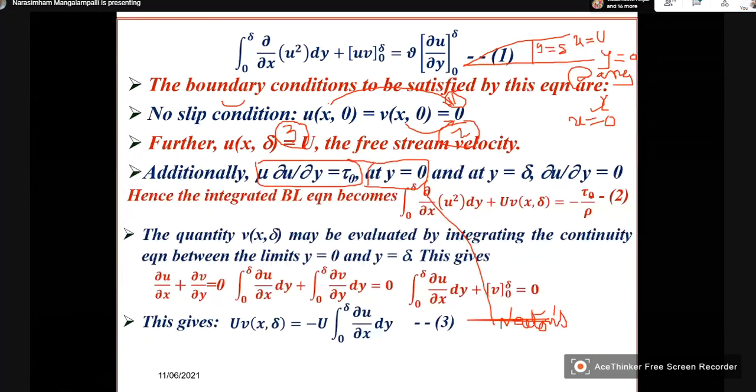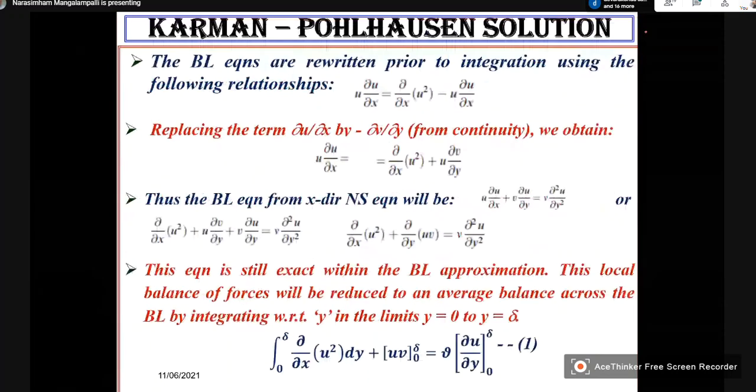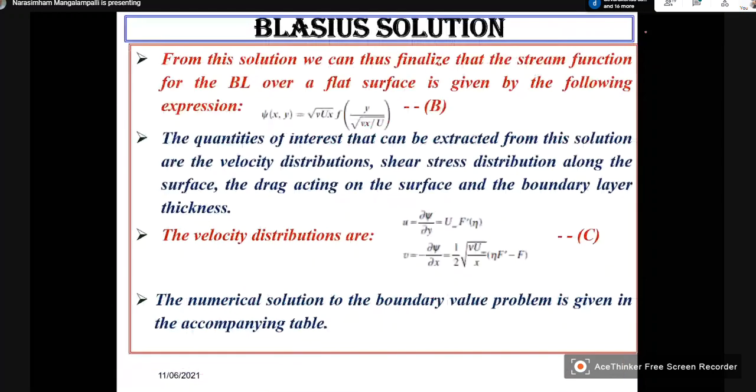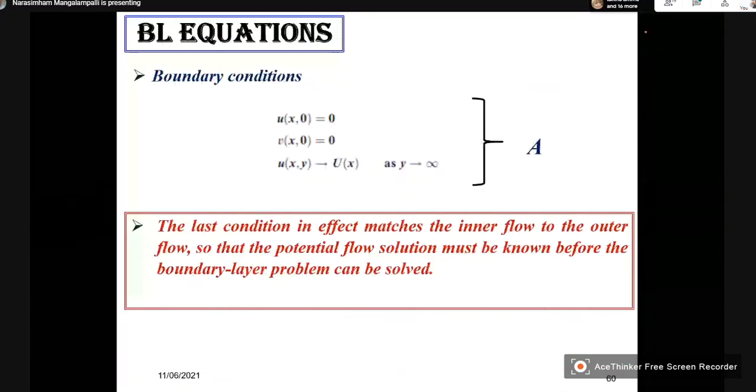So this is your fourth boundary condition. And our fifth boundary condition is this. In fact, all these 5 boundary conditions I have written earlier. These are the boundary conditions.